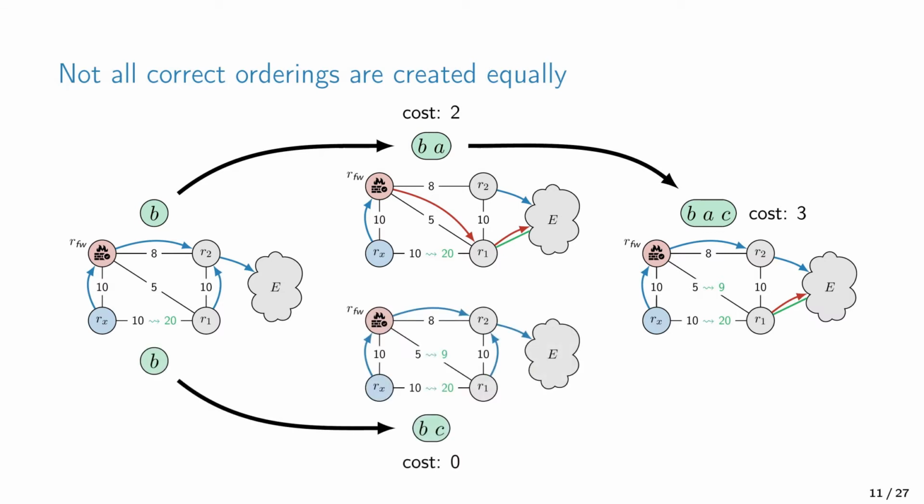Now, alternatively, we could increase the link weight first before adding the session. And if we do that, if we increase the link weight, then nothing changes in the forwarding state. So this ordering will have a cost of 0. And then finally, we add the session from R1 to the external peer, which causes R1 to change its next hop. And therefore, this ordering has a cost of 1. So notice that the final state in both orderings is the same, but one of them has caused more side effects, and therefore we should prefer the other one. Snowcap is not limited to only counting traffic shifts, but it can also be used to minimize other metrics, such as memory usage or even something combined.